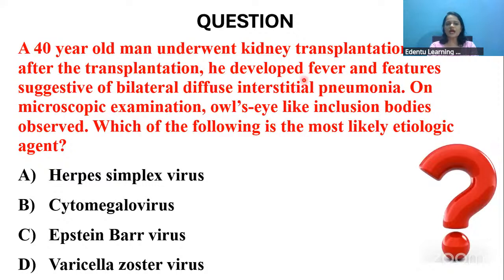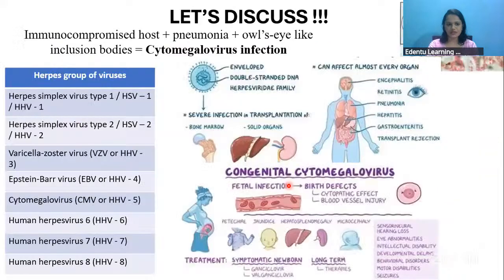Yes. Owl's eye-like inclusion bodies. That is the key point that you can see here. This is the patient who had already completed the transplantation, so definitely he will be under immunosuppressants. And so he had developed fever and pneumonia and all. These are all pointing towards a cytomegalovirus infection. So what do you mean by the cytomegalovirus?